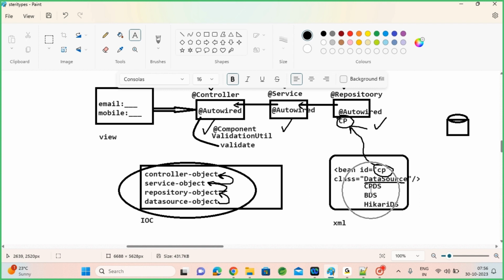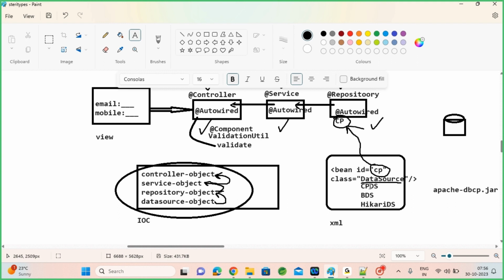Okay, we'll discuss connection pools later. But consider they all are third party classes which are available from third party jar files. Apache DBCP is providing this jar, which provides this combo pool basic data source. Apache basic data source is provided in this jar file. This does not belong to Spring. This belongs to Apache. In the Apache library you can find it. Similarly, Hikari data source is available with Spring only.